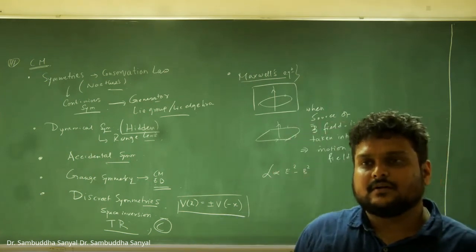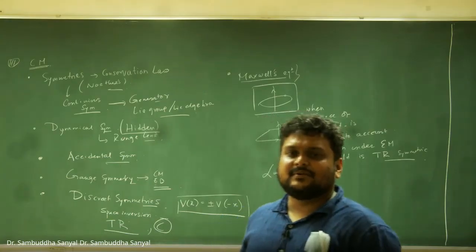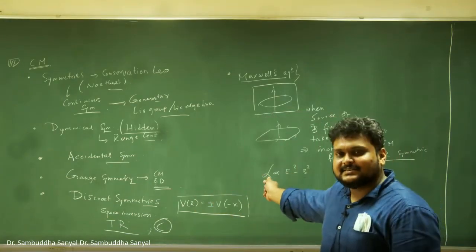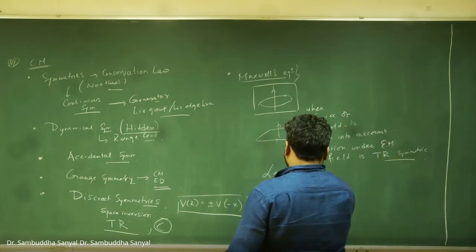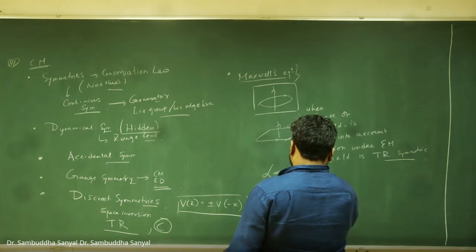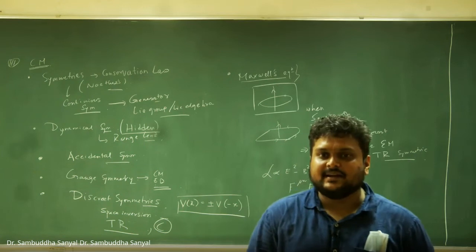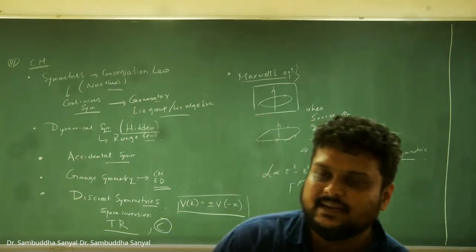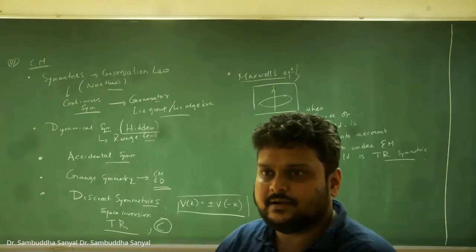Okay, if not, the silence means two things: either you have forgotten or you have never seen it. Means you are talking about Lorentz transformation. No, I'm not. I'm talking about just a formulation of electrodynamics in this language. I think you are mixing it with the formalism when you write the action with F mu nu, which is basically when you write everything in a covariant form with indices and the 4-vector potential. That is also fine, if you know that. It's also good enough. These two are equivalent.